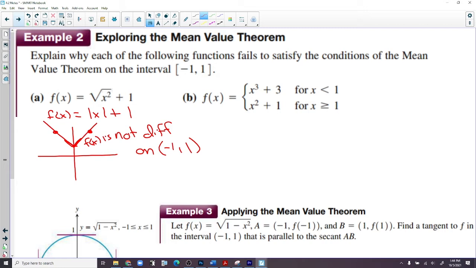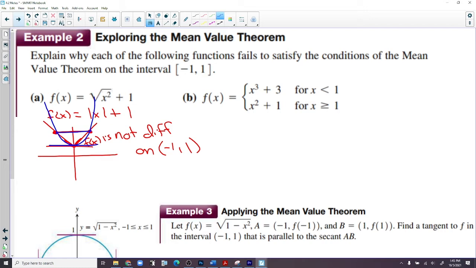So now we're just not guaranteed that there is. As a matter of fact, there's not. The slope of the secant line from -1 to 1 is 0, but down here we don't have a slope of 0. If this happened to be a parabola, then we'd be okay. If it did this, then this would be 0, and we'd have a tangent line that has a slope of 0. If it was x squared, we'd be fine.